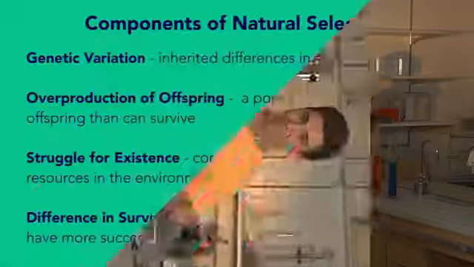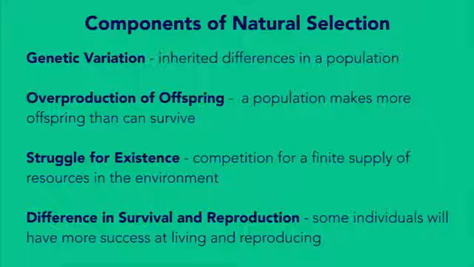Alright, sweet. Y'all remember how natural selection works, right? There's all this inherited variety in any population. Also, more offspring are born than can possibly survive. So, this will cause a big competition for the resources in the area. Because individuals are different, there's going to be a big difference in who lives and reproduces, and who dies before they get a chance to mate. That's going to change the population. After some generations, the whole population will eventually have the most favorable traits. And that's how natural selection changes populations.